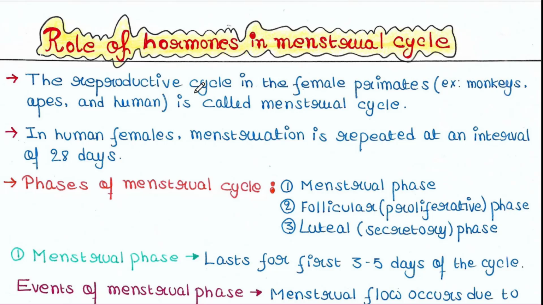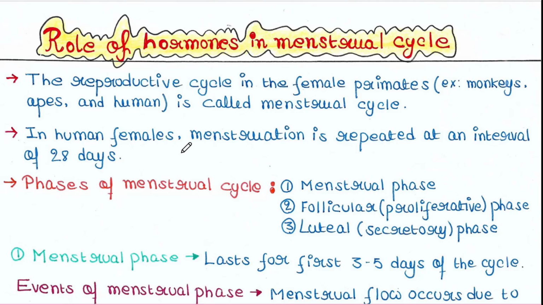The reproductive cycle in female primates is called the menstrual cycle. Examples of primates are monkey, ape, human, etc. Today I will specifically talk about the human menstrual cycle.